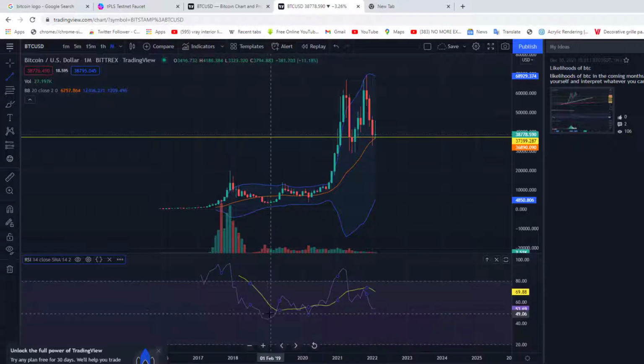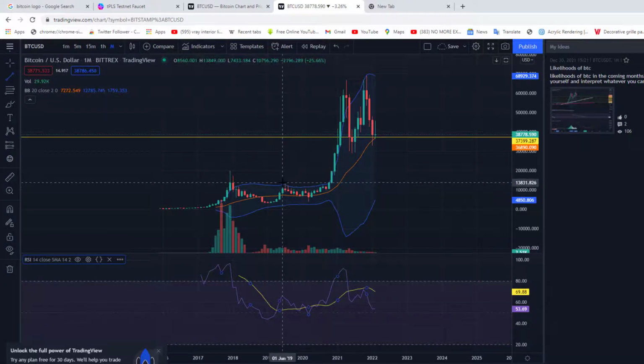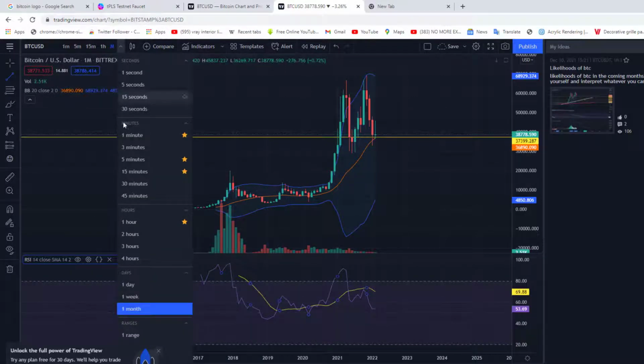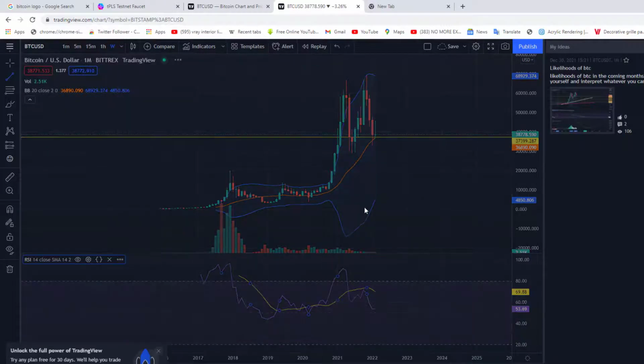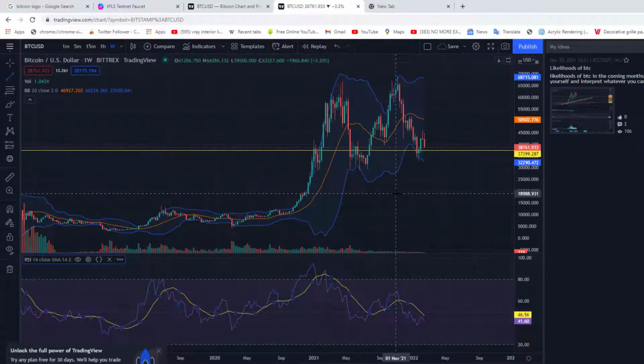So when it got to this point, it dumped below it, and then this was the bottom here, which a lot of people entered into, which started another move, and it got to this point as well. It was already oversold. If you check the weekly chart, you will see. Let's go to the weekly chart so you can see. That gives you a little bit of micro understanding as to when to exit the market.